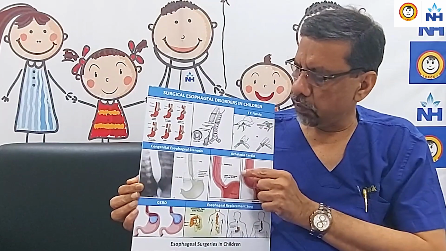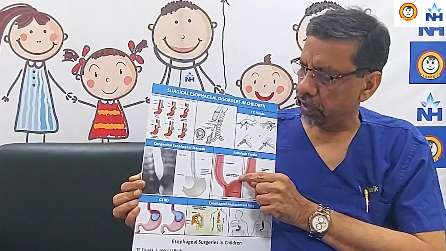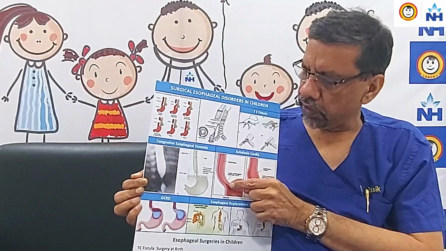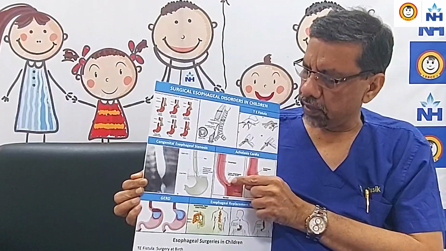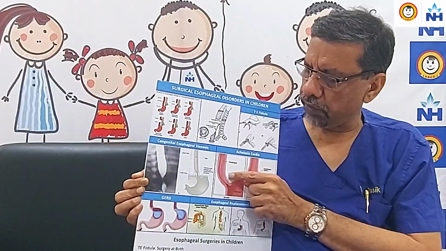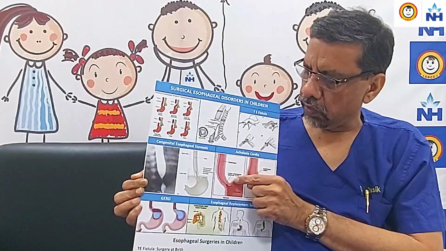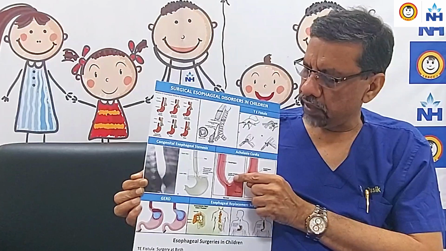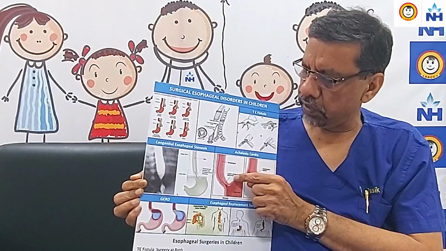The third condition we see in children is achalasia cardia. In achalasia cardia, there is a functional obstruction at the lower end of the esophagus because of hypertrophy of the muscles. Typically, the patient will have dysphagia more for liquids than solids.